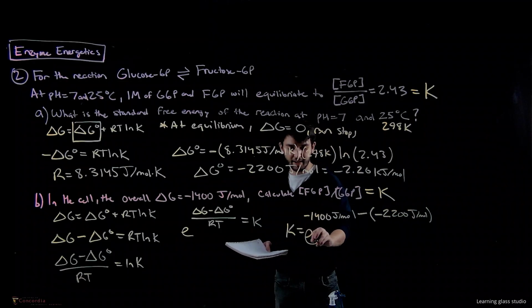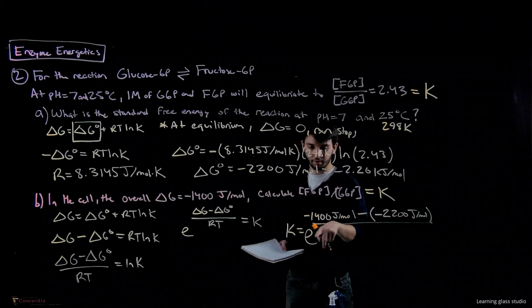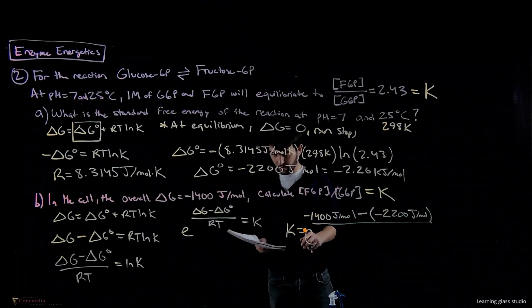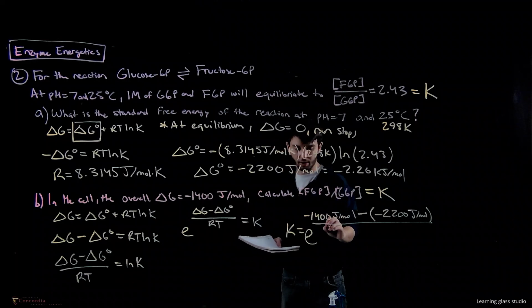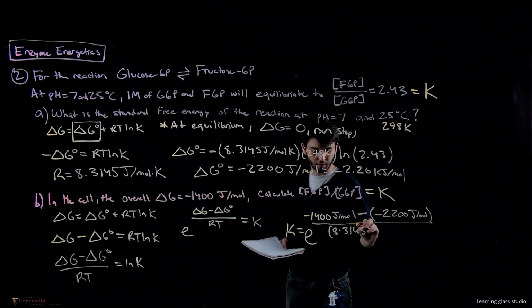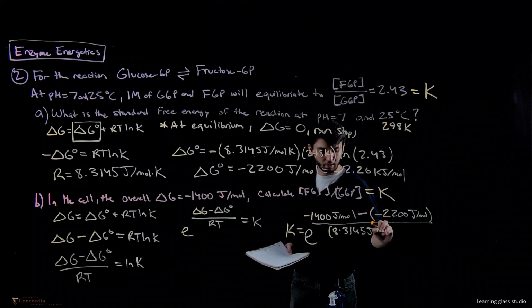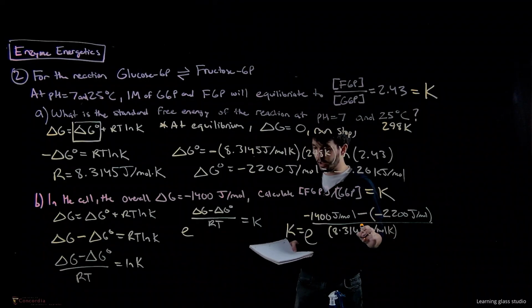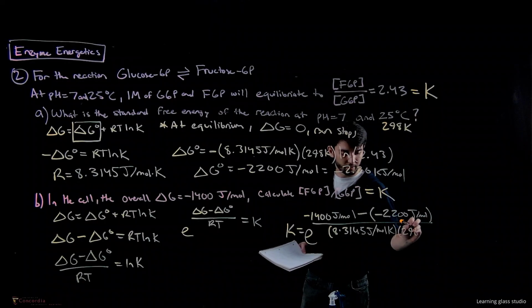And this is e to the power of this whole expression. Forgot to put that. And then we do R, so same R as last time, 8.3145 joules per mole Kelvin, and temperature 298 Kelvin.